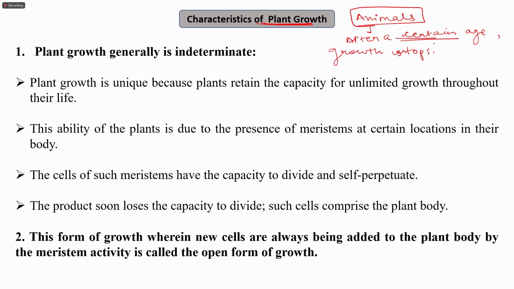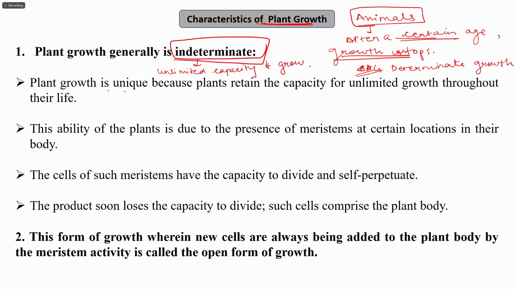Such growth is known as determinate growth, where after a certain age the growth stops. But one very important feature of plant growth is that it is usually indeterminate. That is, it has unlimited capacity to grow.